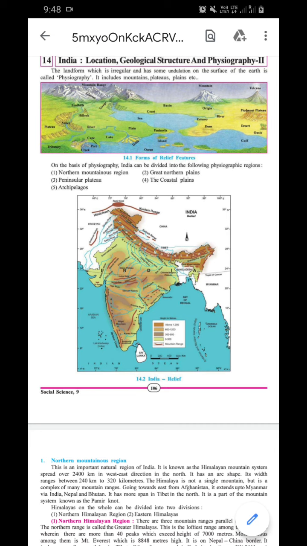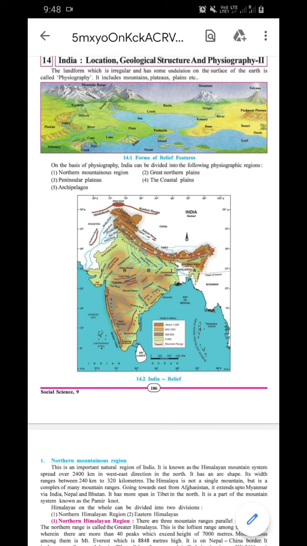This Mount Everest is located on the Nepal and China border in the Himalaya. Okay, because the Himalaya जो है वो कहीं ना कहीं चाइना, नेपाल एंड इंडिया, covers those countries.